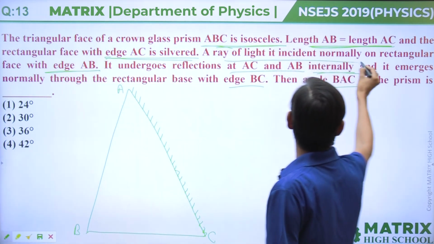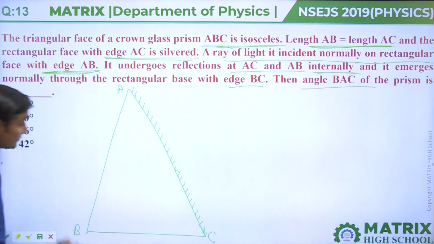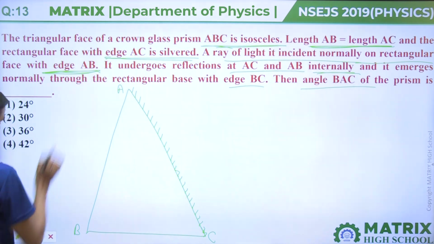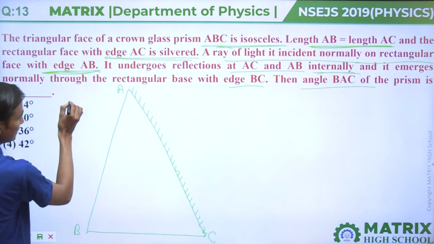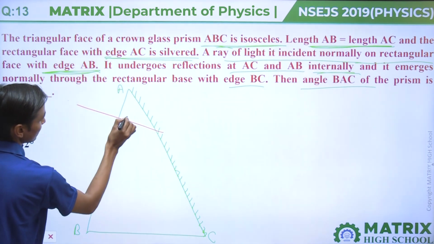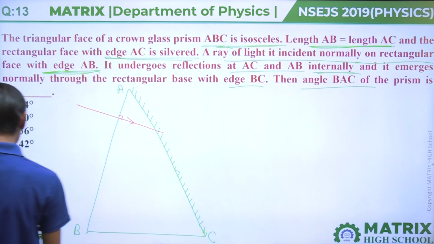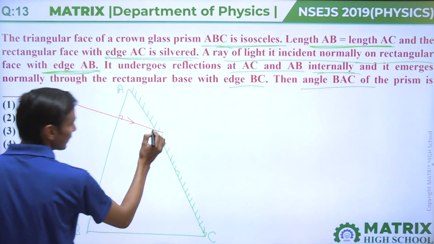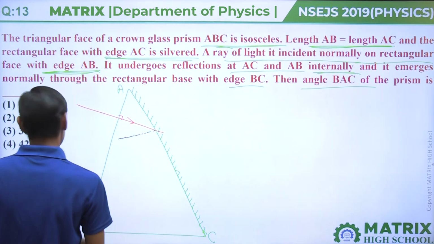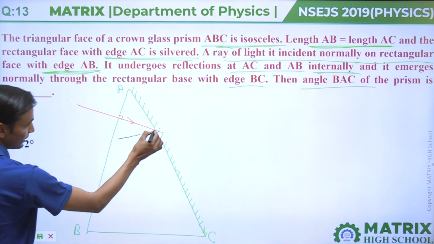A ray of light is incident normally on the rectangular face with edge AB. On the AB face, a light ray is incident normally, then the light ray will come like this, making 90 degrees. After reflection from here, this light ray will go in this direction.